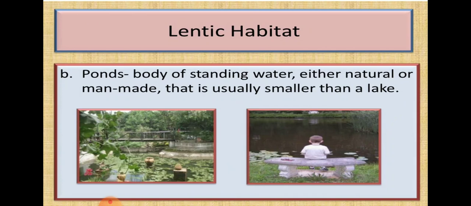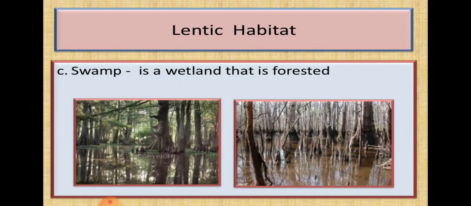So in the rainy season we come across these ponds. In summer season that is very less. We are going to see very few ponds because of the loss of water due to the temperature and all. So here in the picture you are seeing the pond as one of the freshwater habitats. Next, in the lentic habitat, the swamp. A swamp is a wetland that is forested.